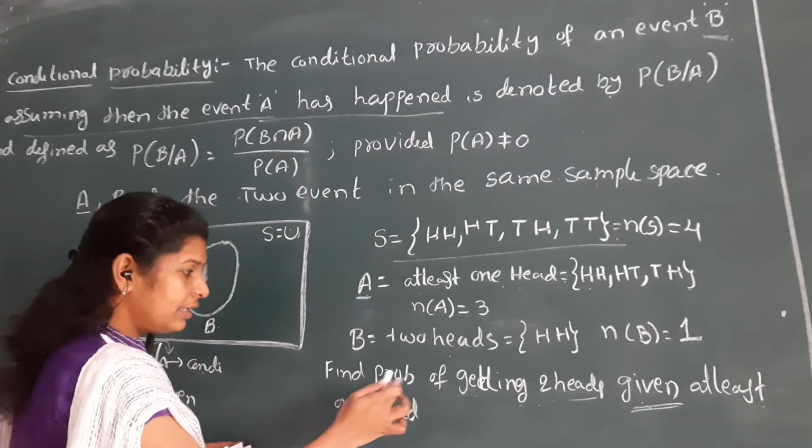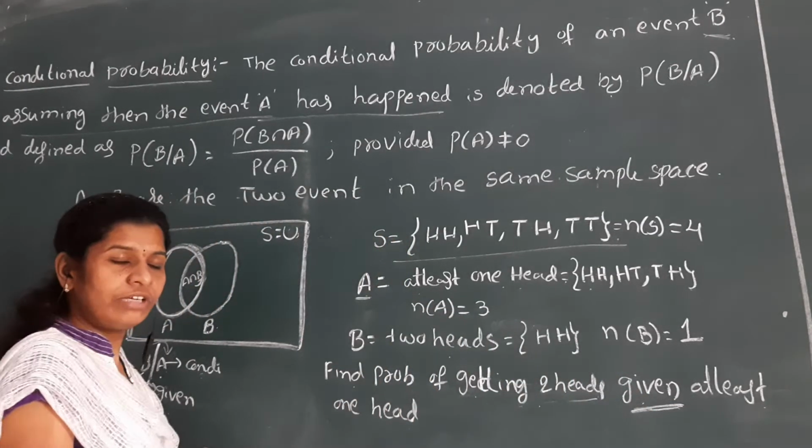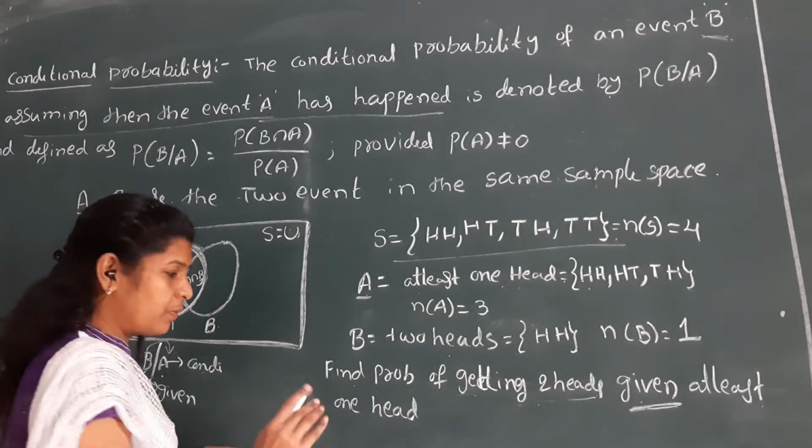So here the condition 'given' is mentioned, and that is definitely the conditional probability.